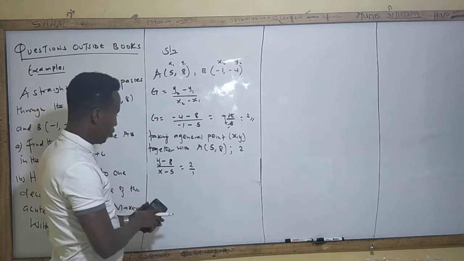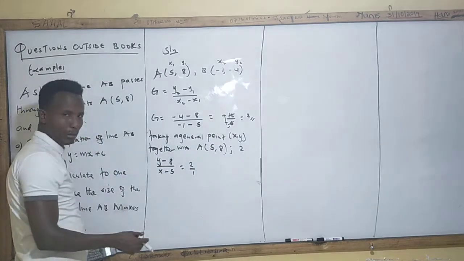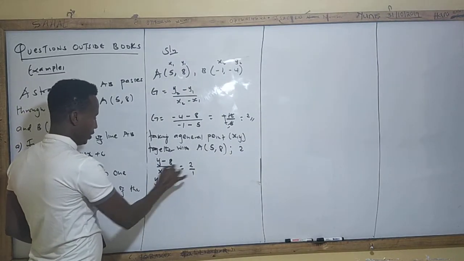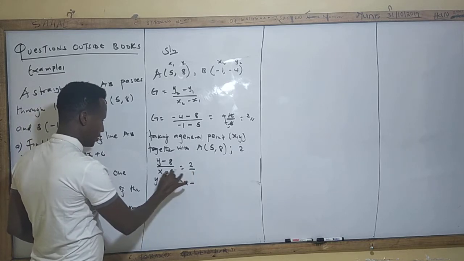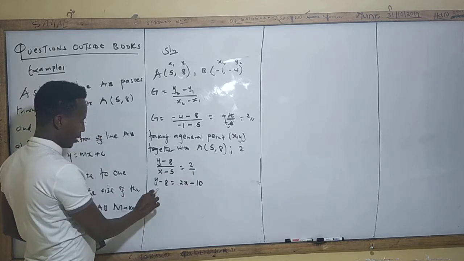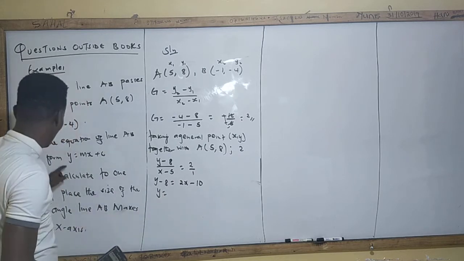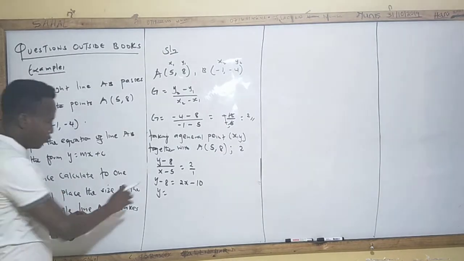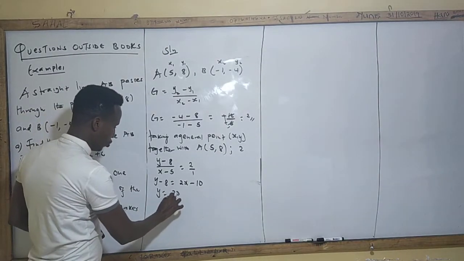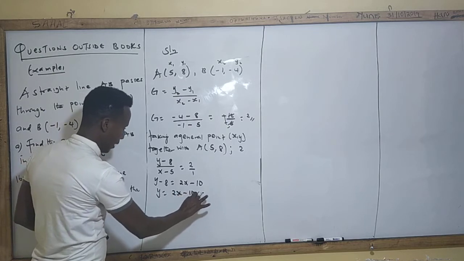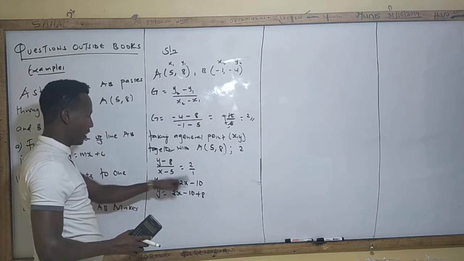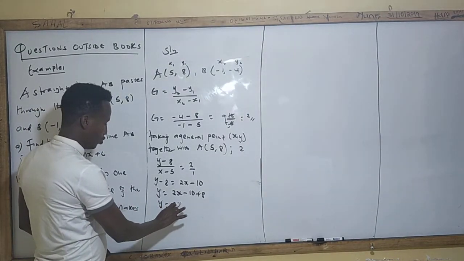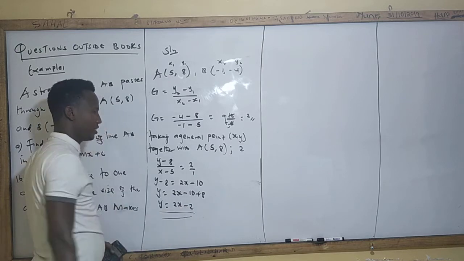So now you'll have 1 under that 2. You cross multiply them. So 1 multiplied by this, it will not change: y minus 8 is equal to 2 times (x minus 5), which is 2x minus 10. Because there's an instruction here to write the equation in the form y = mx + c, we take this to the other side. So it will be 2x minus 10 plus 8, because 8 is negative here, and when it crosses the equal sign, it changes sign. So y is equal to 2x minus 2. This is the first answer.